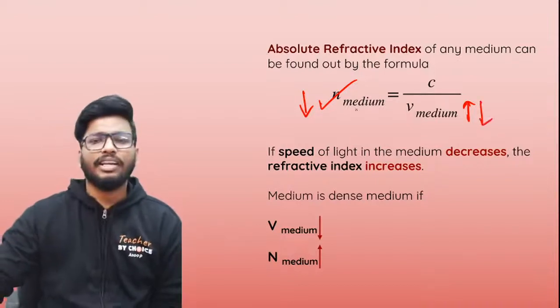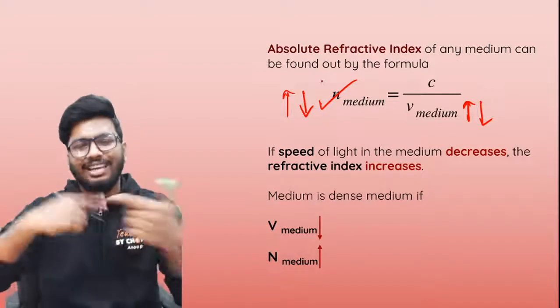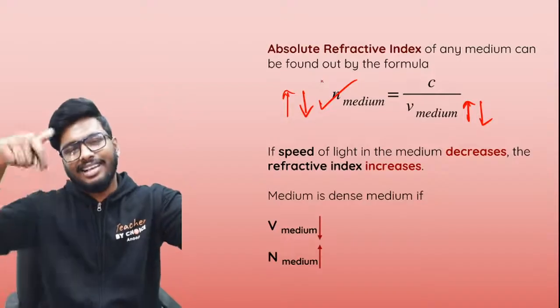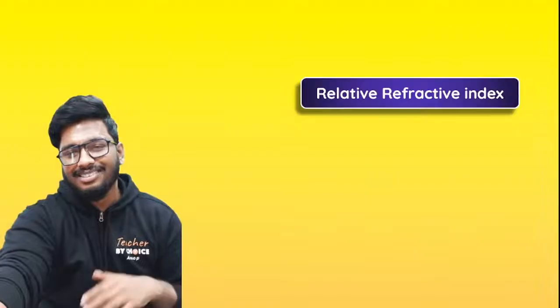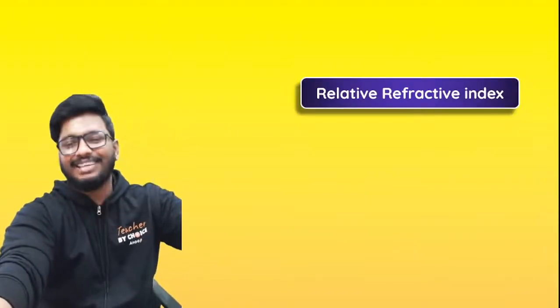Lesser the speed of light in the medium, greater would be the refractive index, because it's indirectly proportional. So greater the speed of light, lesser would be the refractive index. Lesser is the speed of light, greater would be the refractive index as well. Alright, the next one is relative refractive index.